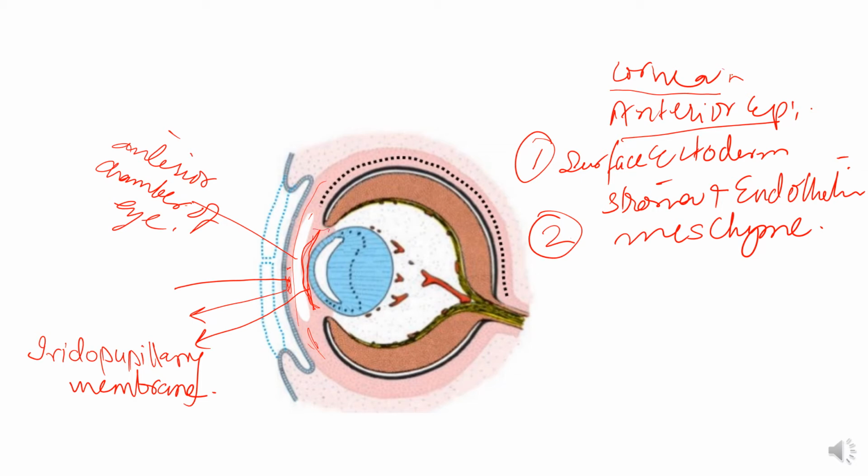So this whole mesenchymal tissue and the iridopupillary membrane disappear, and the posterior boundary of the anterior chamber is formed directly by the iris, and now the anterior chamber communicates with the posterior chamber through the pupil. The posterior chamber of the eye develops as a space that appears in the mesenchyme posterior to the developing iris and anterior to the developing lens.